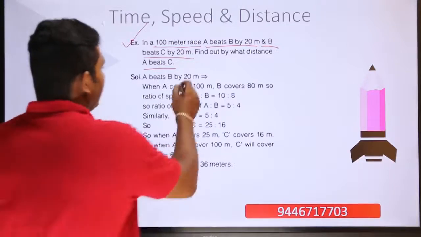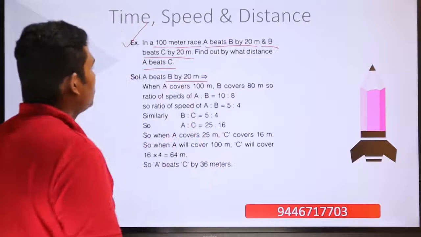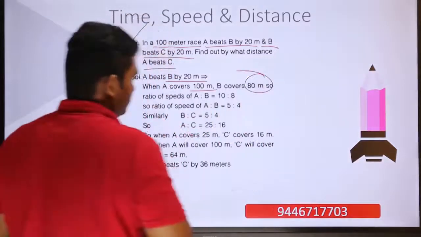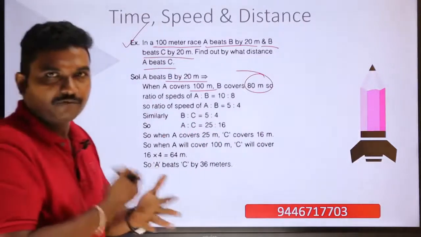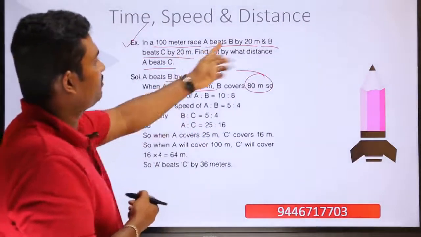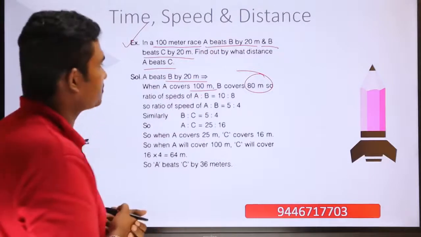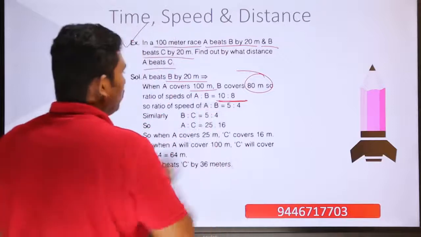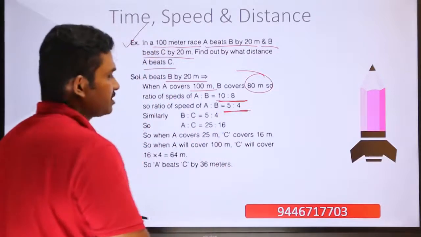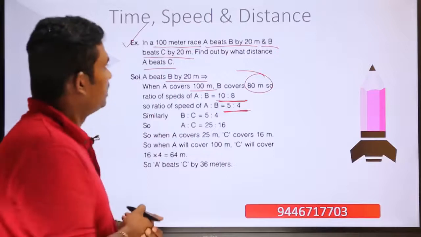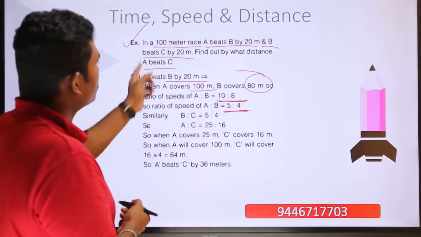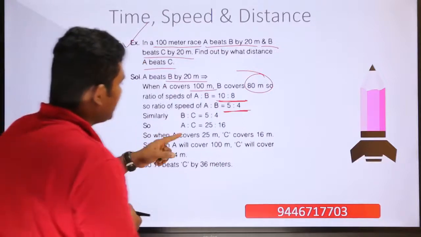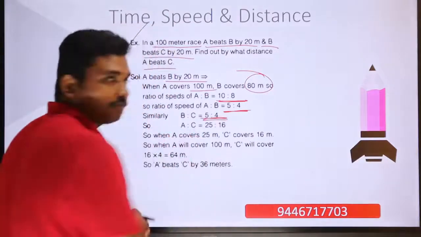You can see A is beating B by 20 meters. So that means when A is covering 100 meters, B only covers 80 meters, because there is a difference of 20 meters, because it is already given that A beats B by 20 meters. So what is the ratio of their speeds? It is 100:80, or actually 5:4. Similarly, B also beats C by 20 meters. So the ratio of speeds between B and C is also equal to 5:4.